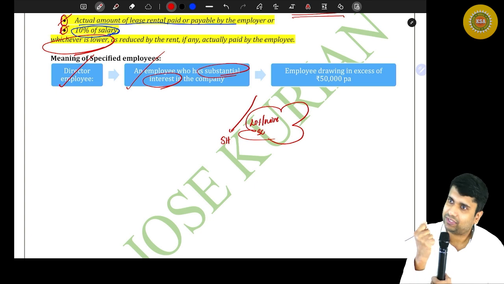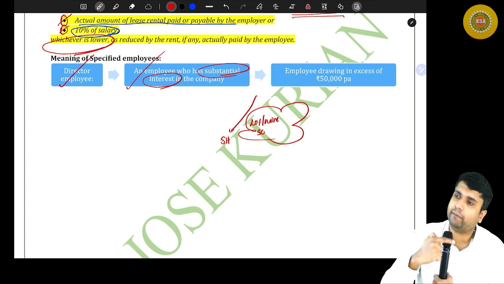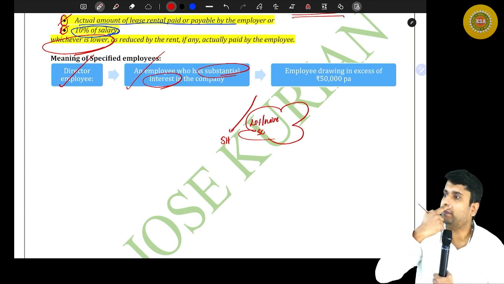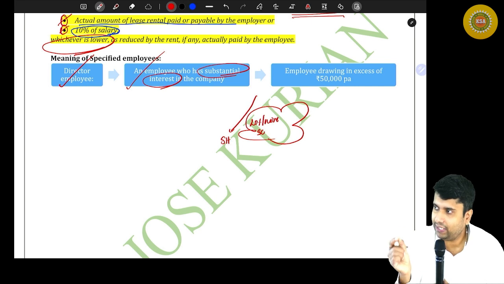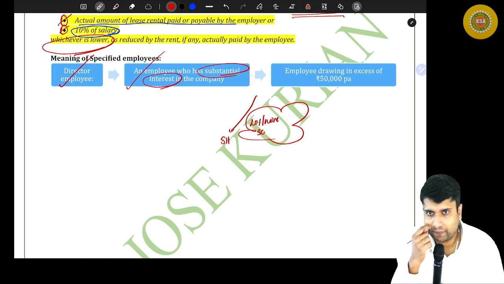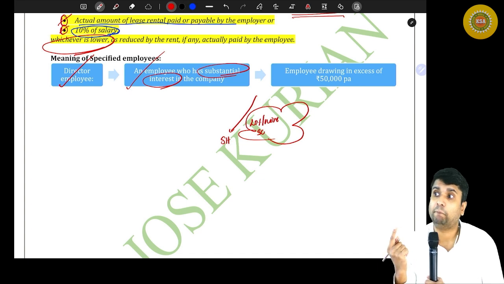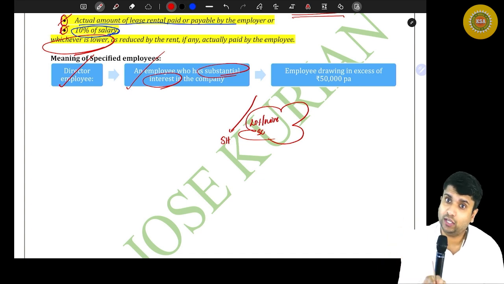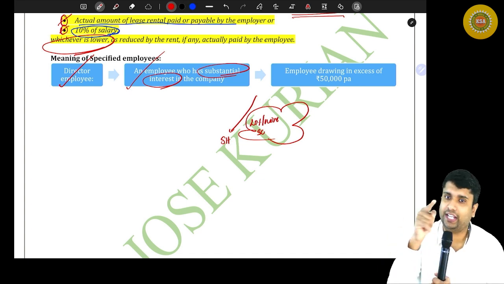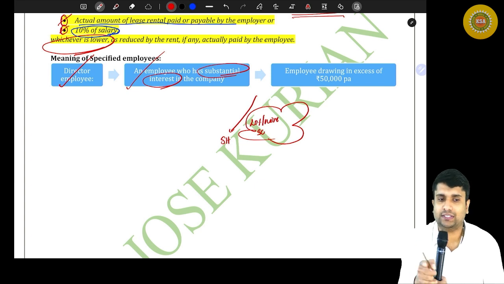If I have a substantial interest in a company and I am an employee of that company, then the department will treat me as a specified employee. So two things: number one, director employees; number two, an employee as well as a shareholder who has 20% or more share capital. That is what is called an employee who has a substantial interest in a company.